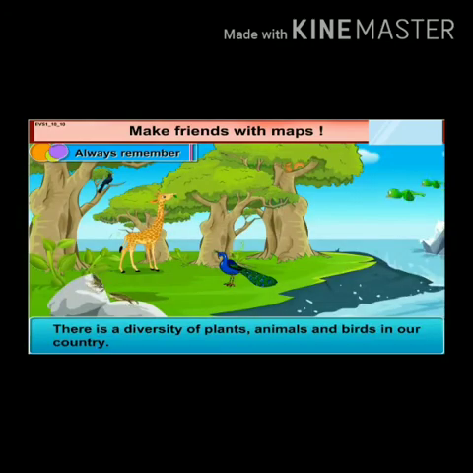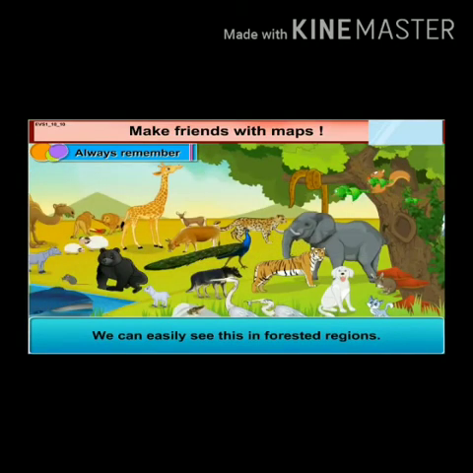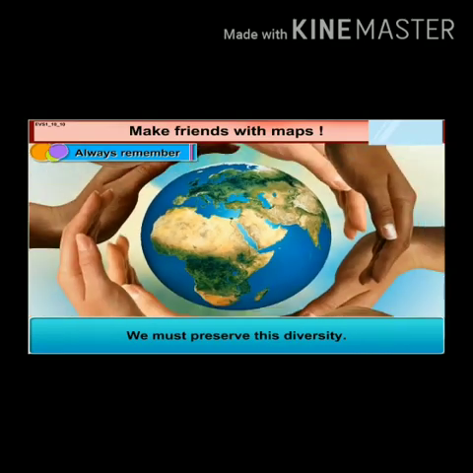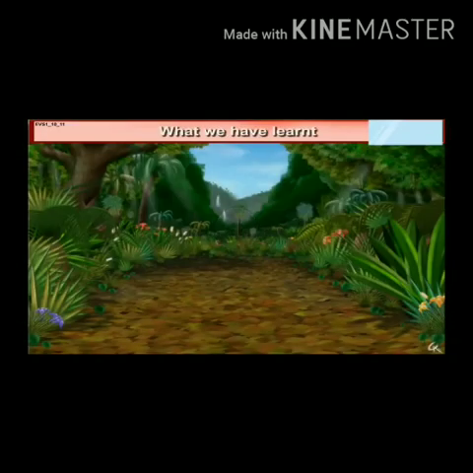Now, let us see. You have to remember there is a diversity of plants, animals, and birds in our country. We can easily see this in forested regions. We must preserve this diversity. We have to protect it. Yes or no? Now, what we have learned, let us go through it.